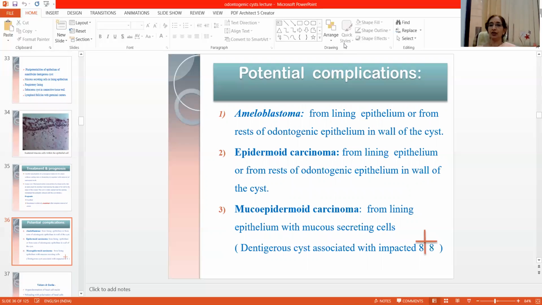Now coming to the potential complications of the dentigerous cyst, they are ameloblastoma, then epidermoid carcinoma and mucoepidermoid carcinoma. Again, this ameloblastoma may develop from the lining epithelium or from the rests of odontogenic epithelium in the wall of the cyst. And epidermoid carcinoma again from the same two sources, and mucoepidermoid carcinoma is from the lining epithelium with the mucus secreting cells.